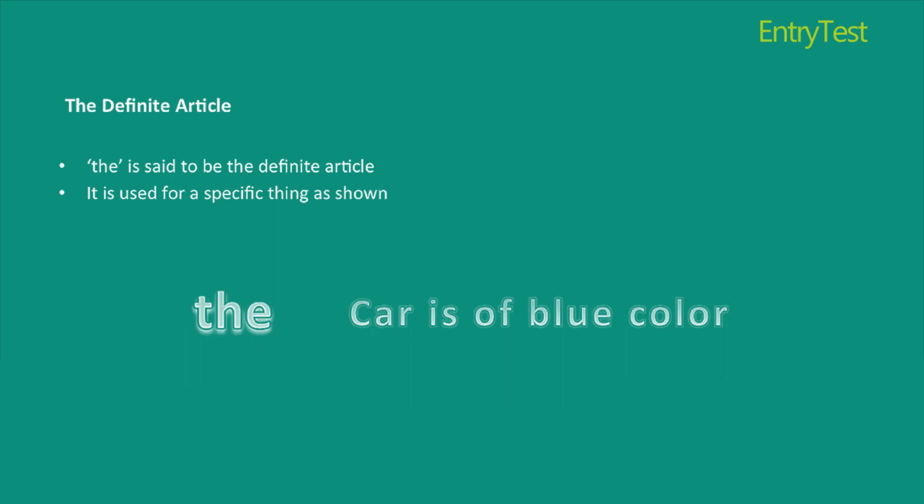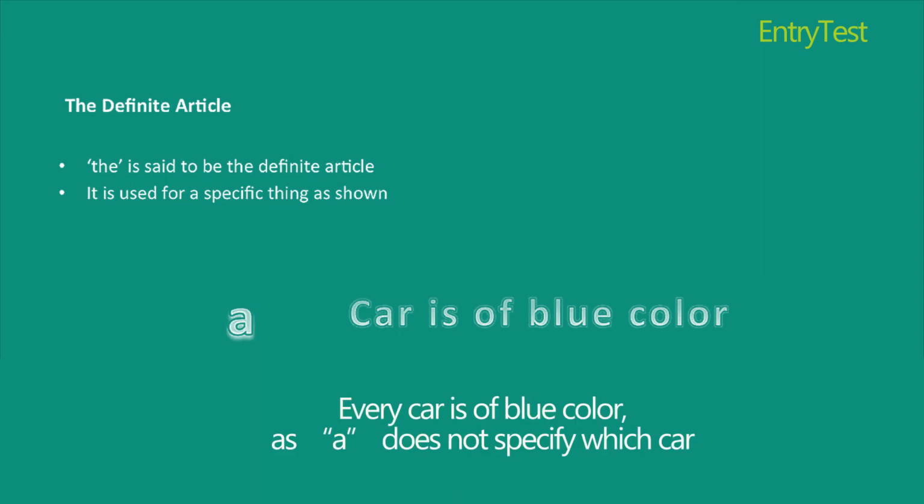But what if I write a car is of blue color? Now this becomes a general statement. Since I've written a car is of blue color, this would mean that any car in this world is of blue color. Why?